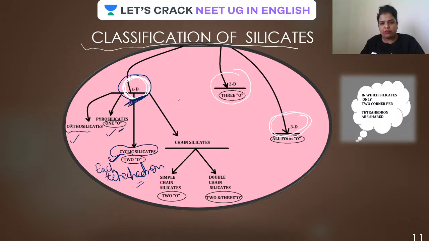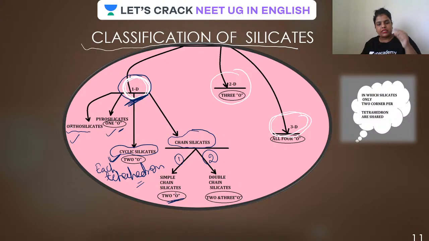And one more under one dimensional is chain silicate. Chain silicate has two types: simple chain silicate and double chain silicate, guys. Now in simple chain silicate, each tetrahedron is connected to the neighboring tetrahedron by how many oxygen?